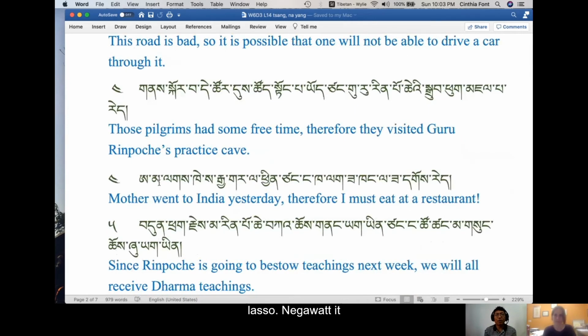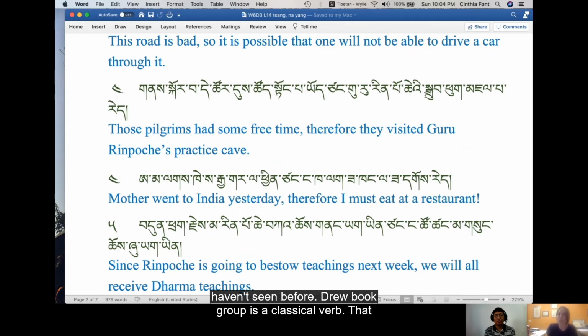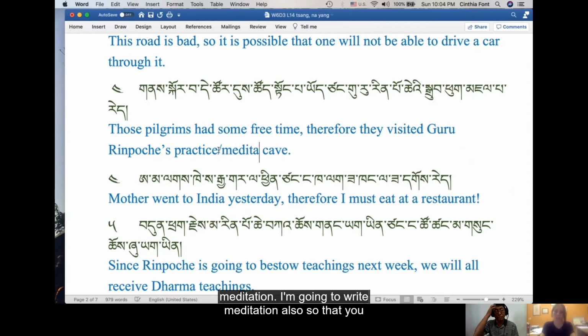Nego wa tezo tuzu tongba yozang Guru Rinpoche drupu jebare. Okay. So those pilgrims had some free time. Therefore, they visited Guru Rinpoche's practice cave. So we have this word you haven't seen before, drupuk. Drup is a classical verb that means to accomplish. And puk is a cavity, a hole, which is also the word used for cave. So this is the meditation cave, basically, practice or meditation. I'm going to write meditation also so that you know, meditation cave.